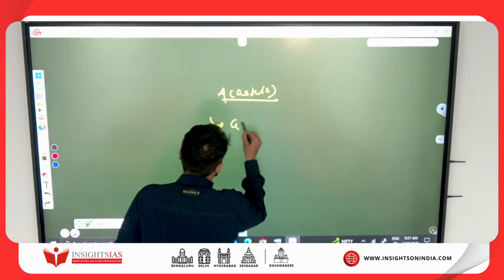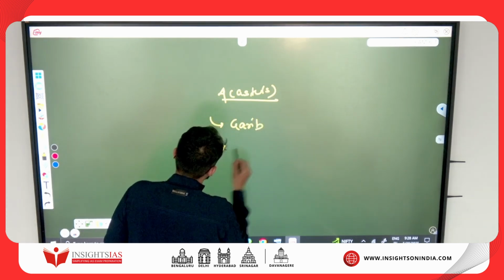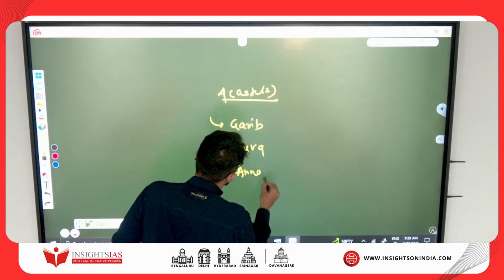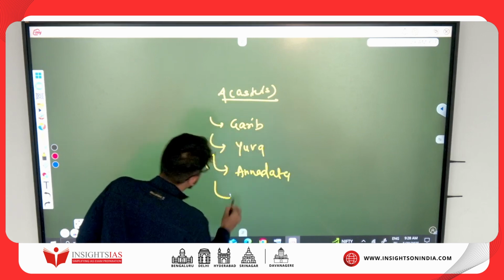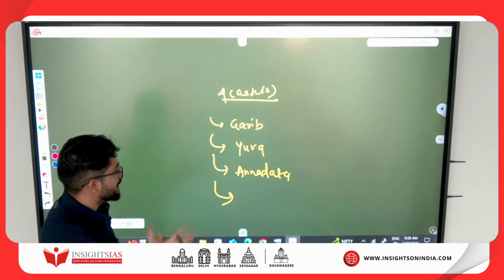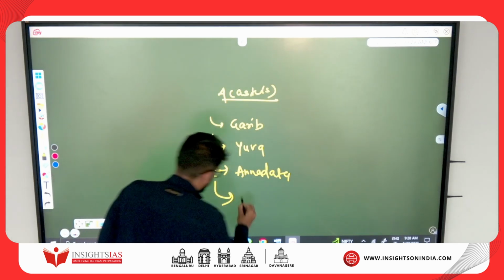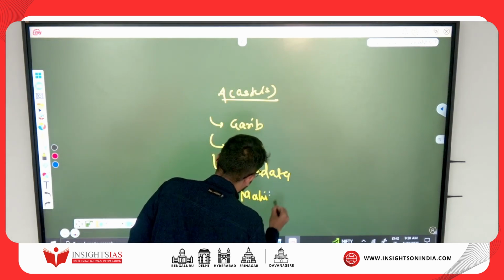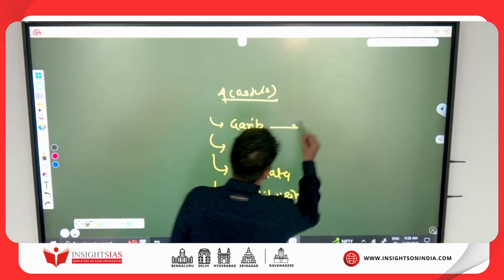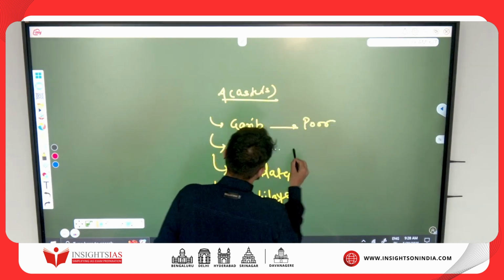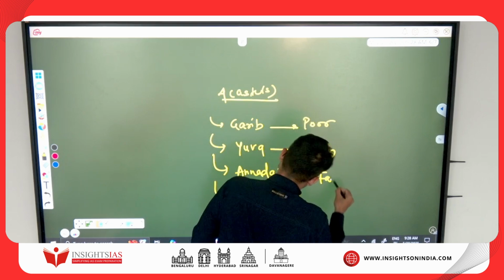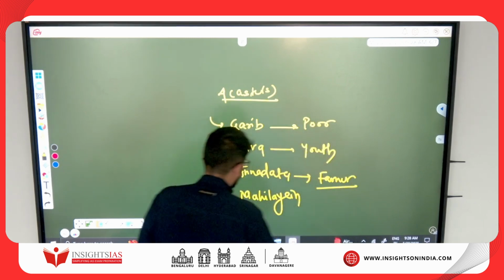There is one known as Garib, there is one Yuva, then there is one Annadatta, and there is one more. Anybody you can guess? Mahilaye. Okay. So Garib means what? Poor. Yuva means what? Youth. Annadatta means what? A farmer, the backbone of our country. And then there is what?